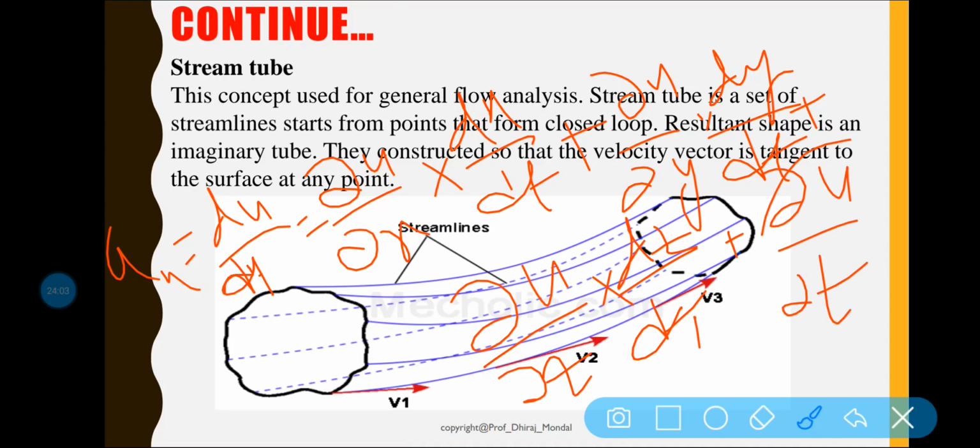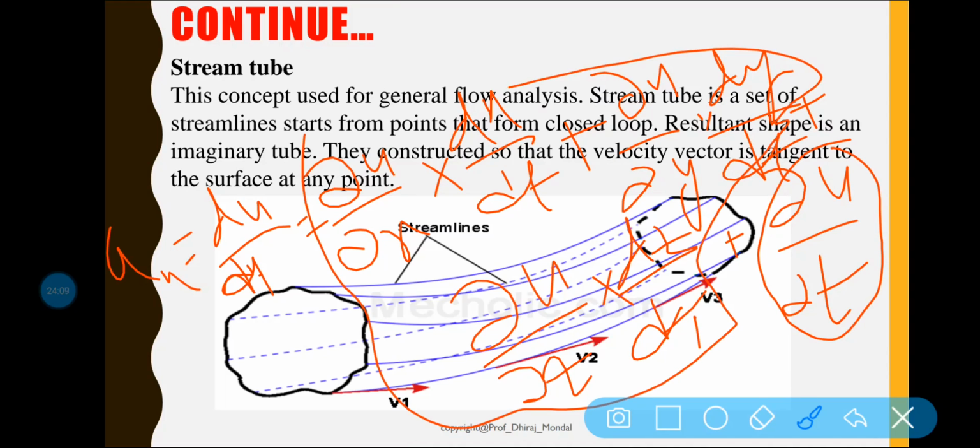Okay, this del u by del t is the local acceleration and all these other terms are the convective acceleration.